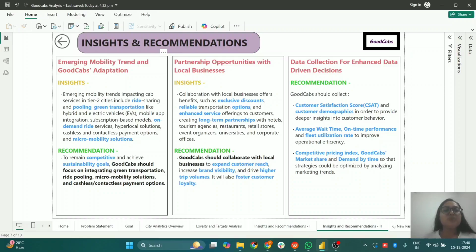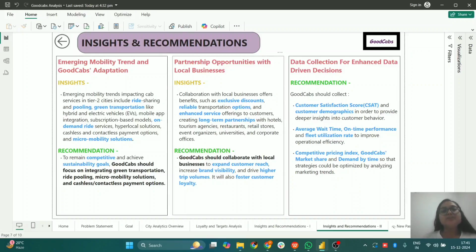About the emerging mobility trends, GoodCabs should adopt ride sharing and pooling, green transportation such as electric vehicles, on-demand services, micro-mobility solutions, and cashless and contactless payment options. To remain competitive and achieve sustainability goals, it is recommended that GoodCabs should focus on integrating all of these steps.